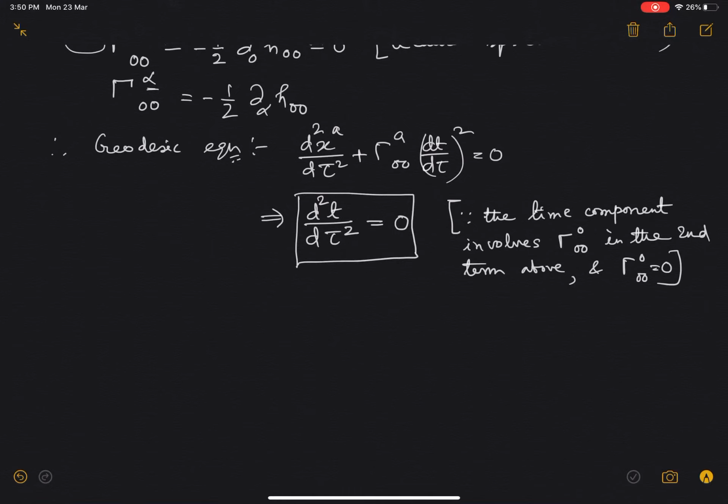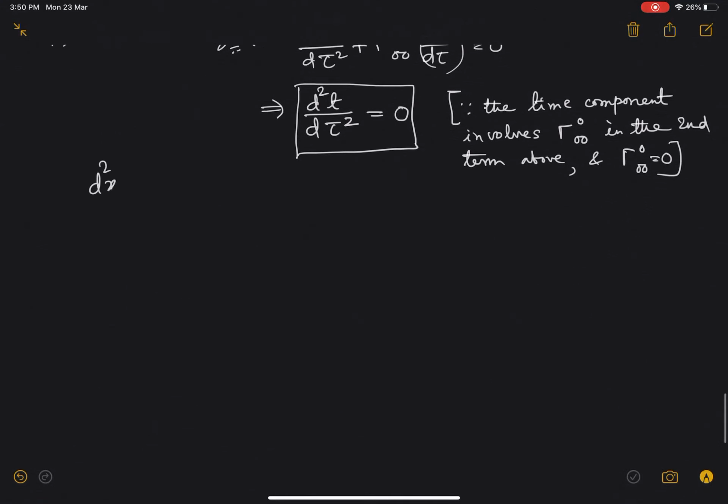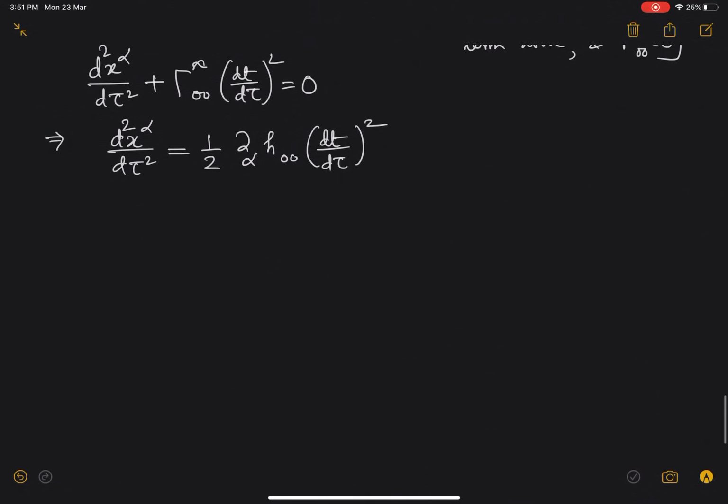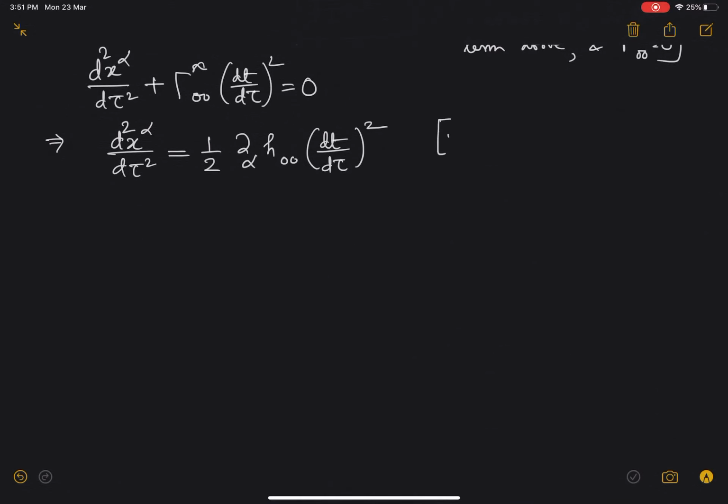And secondly, d2x^alpha/d tau^2 plus gamma^alpha_00 (dt/d tau) whole square equal to 0 will imply d2x^alpha/d tau^2 is equal to half del_alpha h_00 (dt/d tau) whole square, because we have already seen gamma^alpha_00 is equal to minus half del_alpha h_00.